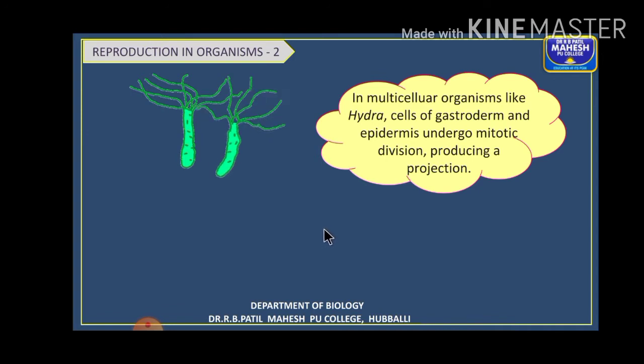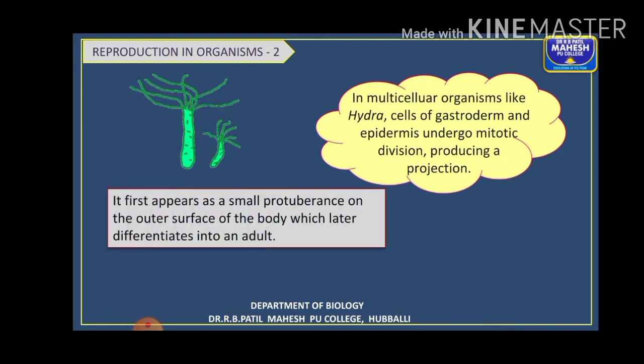But in multicellular organisms like coelenterates, the example you can give is hydra. Also in poriferans like sponges you can find budding takes place. In hydra the inner layer of cells, the gastroderm, and the epidermal cells undergo continuous repeated mitotic divisions and produce a projection, a small outgrowth.